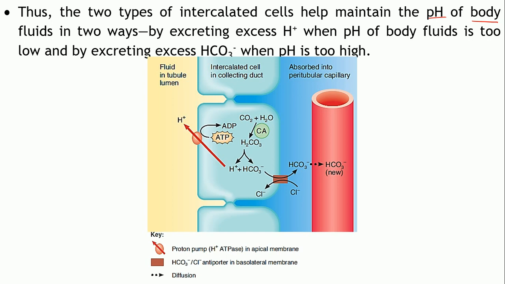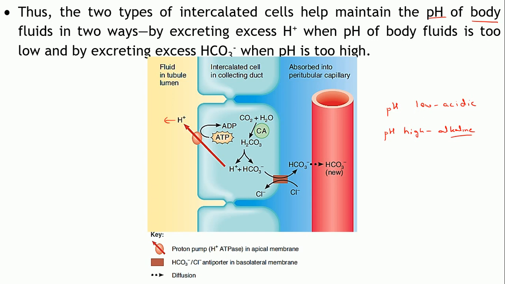Okay. So these two types of intercalated cells help in maintenance of the pH of the body in these two ways. If the pH is low, that means it is acidic in nature, what should happen? The H plus ions should get excreted out, right? Now supposing the body pH is high, that is, it is alkaline, what should happen? That the pH of the body is high means the concentration of H plus ion in the body is low, right?